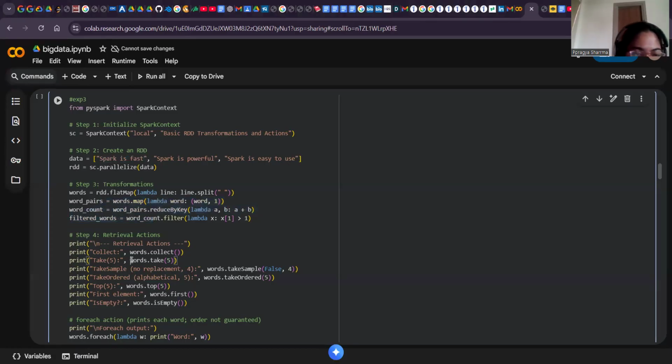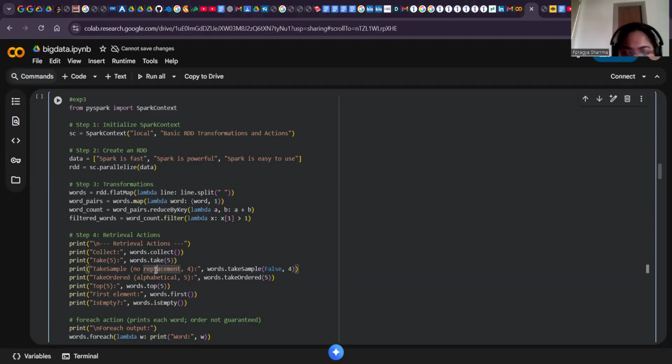Then retrieval actions. Now we call actions. Actions trigger execution and return results to the driver program. So collect returns all elements from the RDD to the driver as a list. For our data, it will give all the words here. take(5) will return the first 5 elements. takeSample(False, 4) returns 4 random elements without replacement. takeOrdered(5) returns the smallest 5 elements by ordering, lexicographic order by default. top(5) returns the largest 5 elements by ordering. first returns the first element, and isEmpty checks if the RDD has any elements. So it is very similar to a stack.